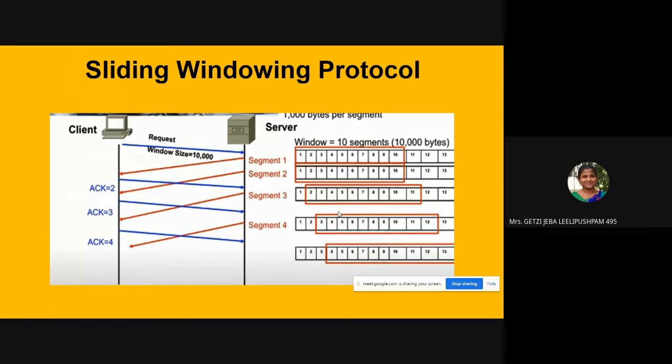What is condition number 1? The window size should not be greater than the client's advertised window size. Number 2 is I can slide to the next byte or the next segment only if I receive the acknowledgement for the first segment. See, I have received acknowledgement 2, so it slides towards this. Here it comes up to 11, 2 to 11. Then acknowledgement 3, again it has moved a little bit to the right. Then acknowledgement 4, again a little bit to the right. So this is how the sliding window protocol works.